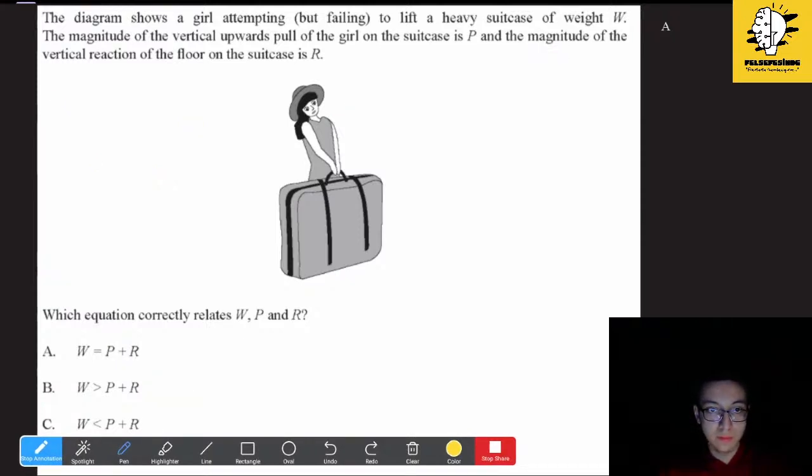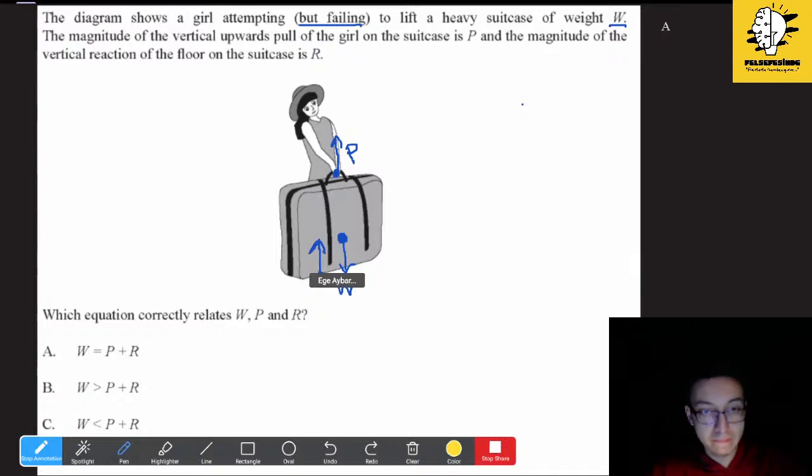So it says the diagram shows a girl attempting but failing to lift a heavy suitcase of weight W. So let's write it. We have to illustrate. When you want to solve a question, just draw it. It will make your life easier. The magnitude of the vertical upward pull of the girl on the suitcase is P. So the girl is P. And the magnitude of the vertical reaction of the floor on the suitcase is R.